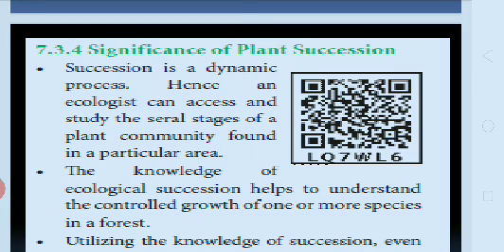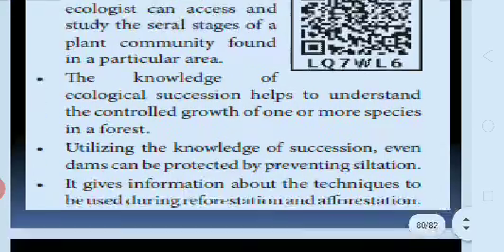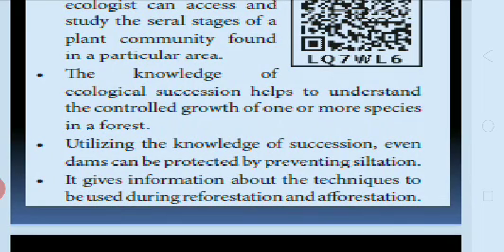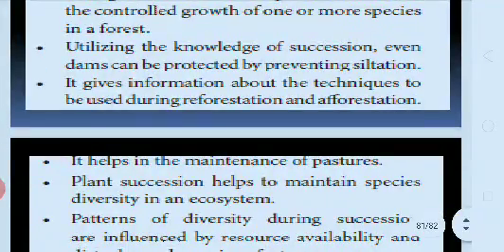Succession is a dynamic process, hence an ecologist can assess and study the serial stages of plant community found in a particular area only. Ecological succession helps to understand the controlled growth of one or more species in a forest. With knowledge of succession, even dams can be protected by preventing siltation. It gives information about the techniques to be used during reforestation and afforestation. It helps in the maintenance of pastures.